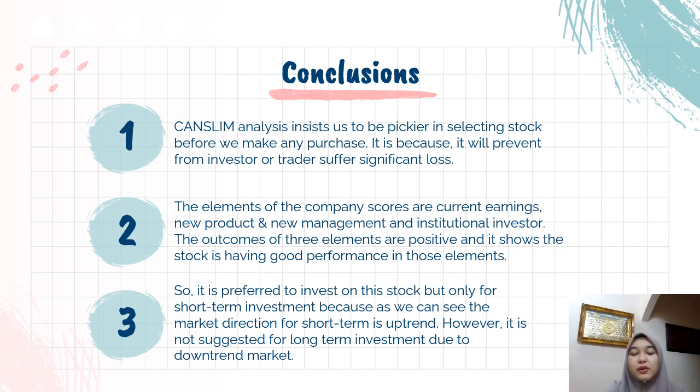The outcomes of these three elements are positive, and it shows the stock is having good performance in those elements. In my opinion, it is preferred to invest in the stock, but only for short-term investment, because as we can see, the market direction for the short term is uptrend. However, it is not suggested for long-term investment due to the downtrend market.